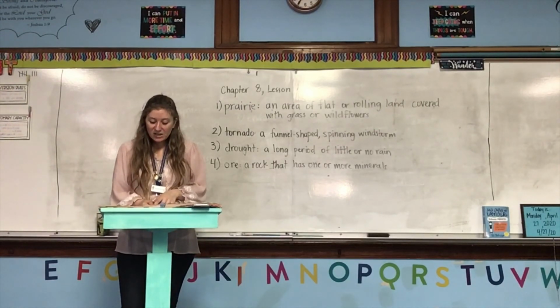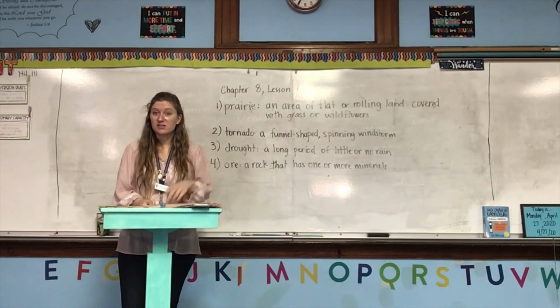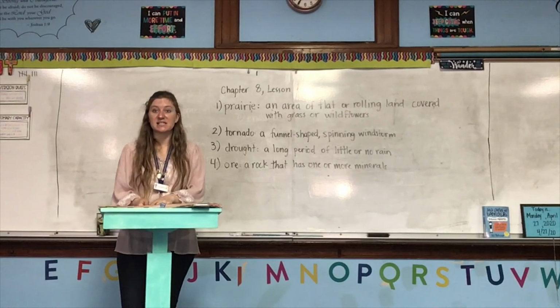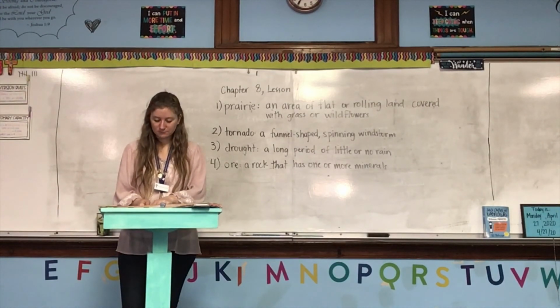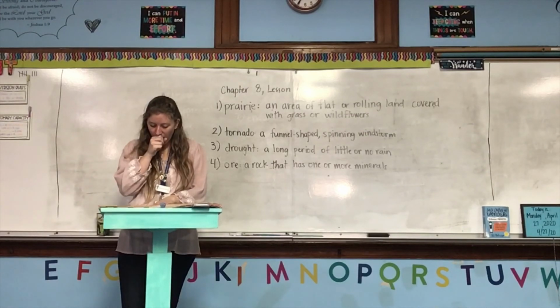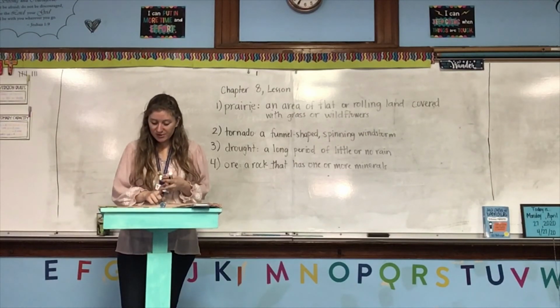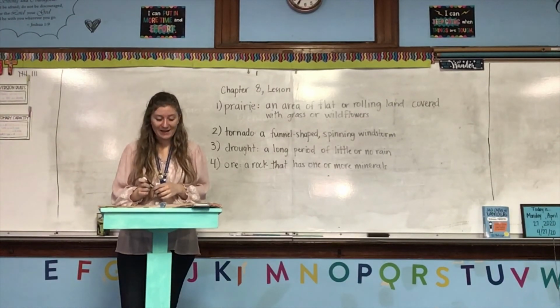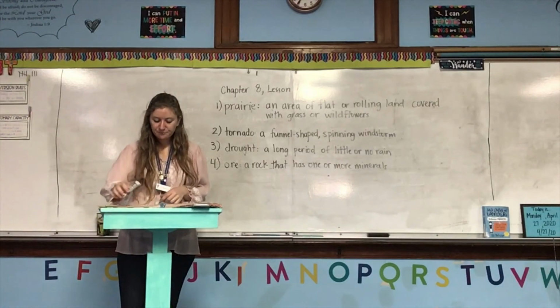So besides land used for farming and ranching, what other resources are found in the region? So this is where you can study that map and you can just list them. Okay, so some other resources are forests, minerals such as ore, oil, rivers, and lakes. Okay, now let's read the summary, and then we are done with this lesson.